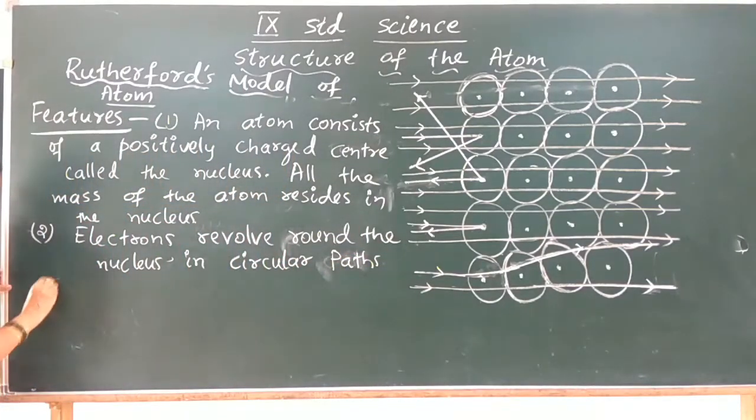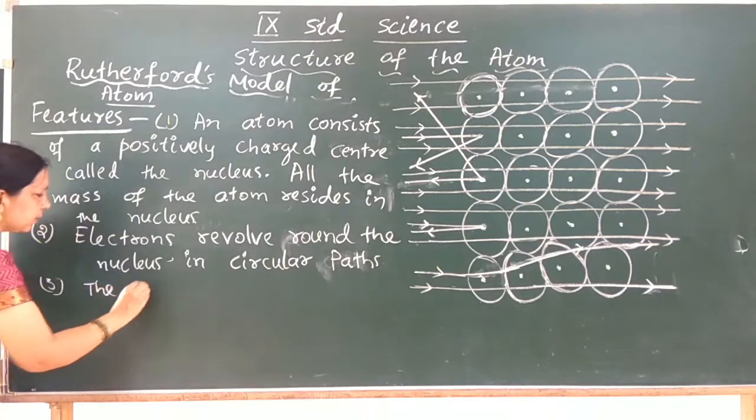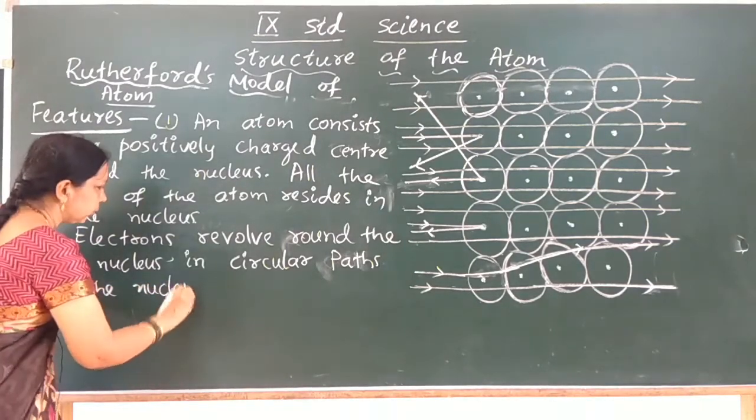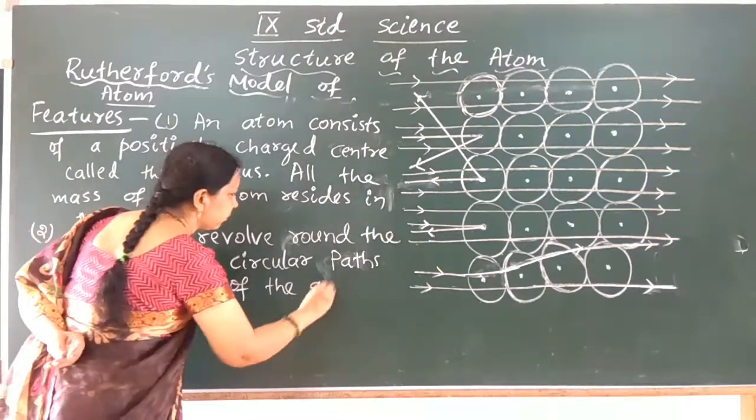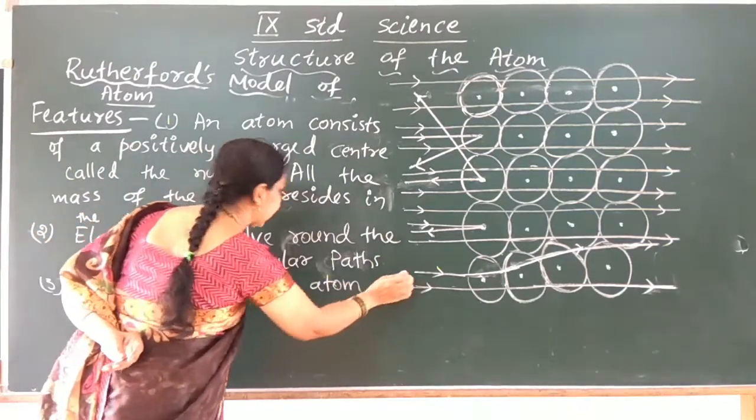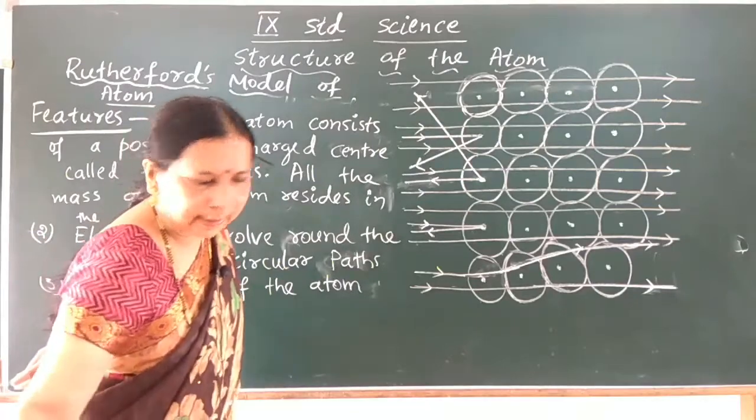And the last feature is the size of the nucleus.